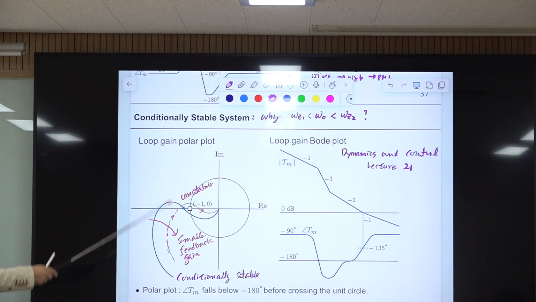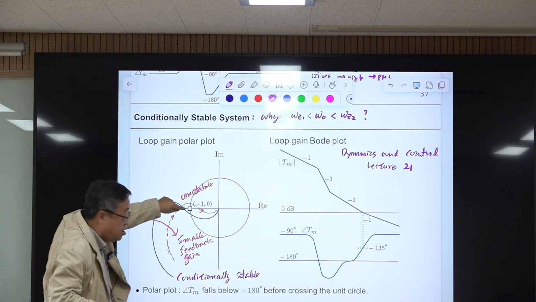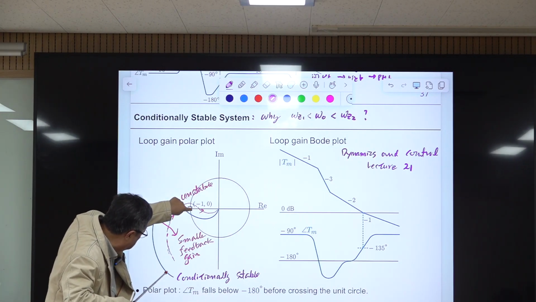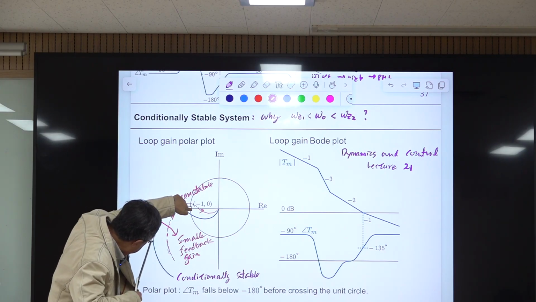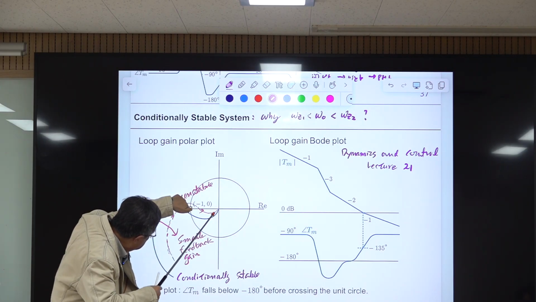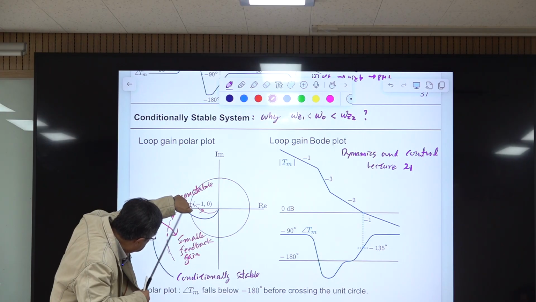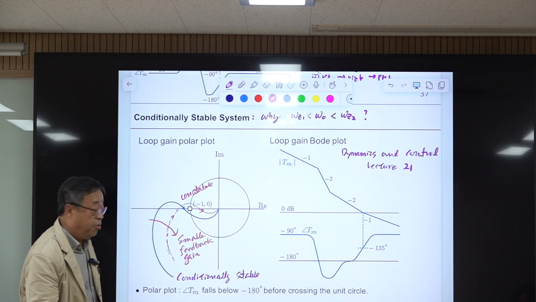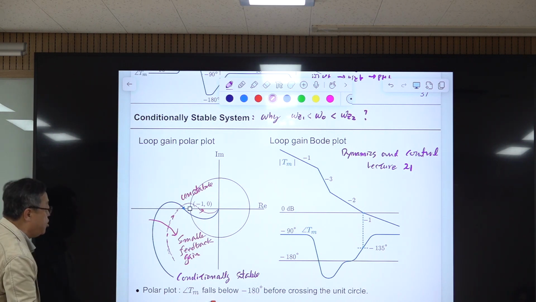All right. So this is the general discussion about conditionally stable systems. You know the Nyquist stability criterion. According to Nyquist, this is the trajectory of the polar plot of the loop gain, and it goes to the origin without touching this. The system is stable. Okay, then the system is stable, but it has some word, conditionally stable.